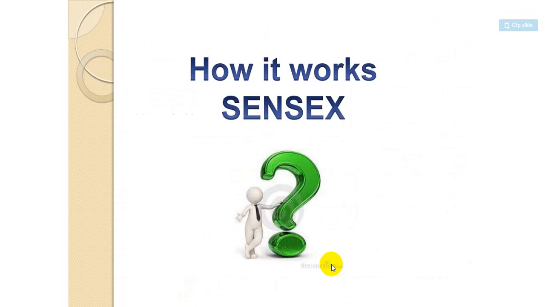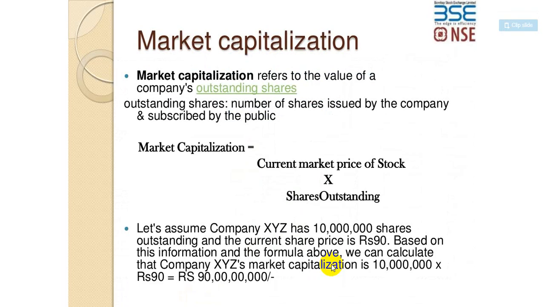So now, market capitalization refers to the value of a company's outstanding shares. So how the companies are working, how the companies are getting returns on a particular stock, we are going to calculate. Outstanding shares are nothing but the number of shares issued by the company and subscribed by the public. So market capitalization is the current market price of a stock multiplied by the shares outstanding.